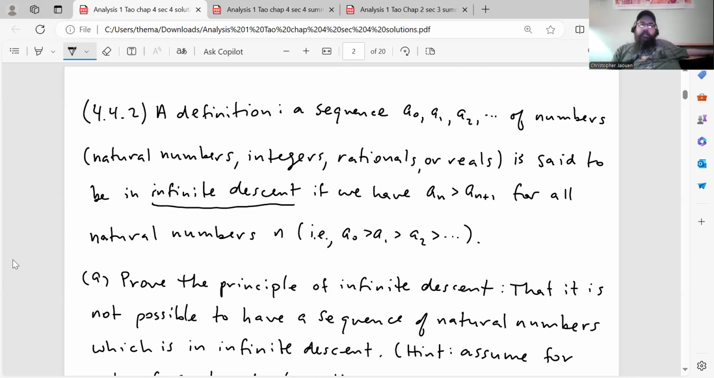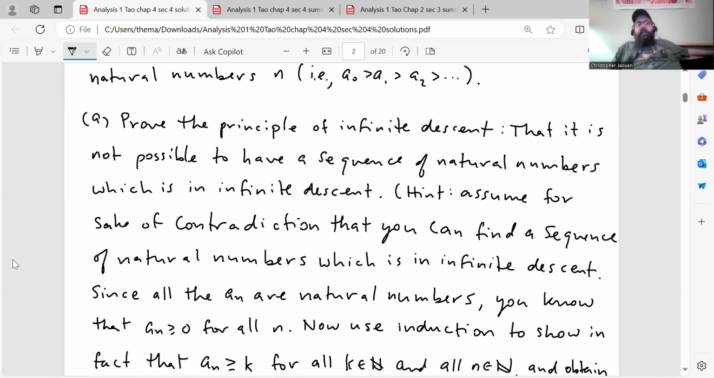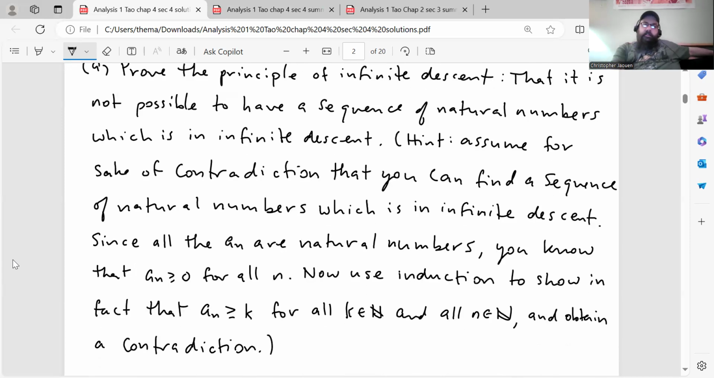In other words, A0 is greater than A1, is greater than A2, et cetera, et cetera. Okay, and then there's two parts to this. Part A says, prove the principle of infinite descent, which he's giving us here, that it is not possible to have a sequence of natural numbers which is an infinite descent. And he gives a hint on how to do this.